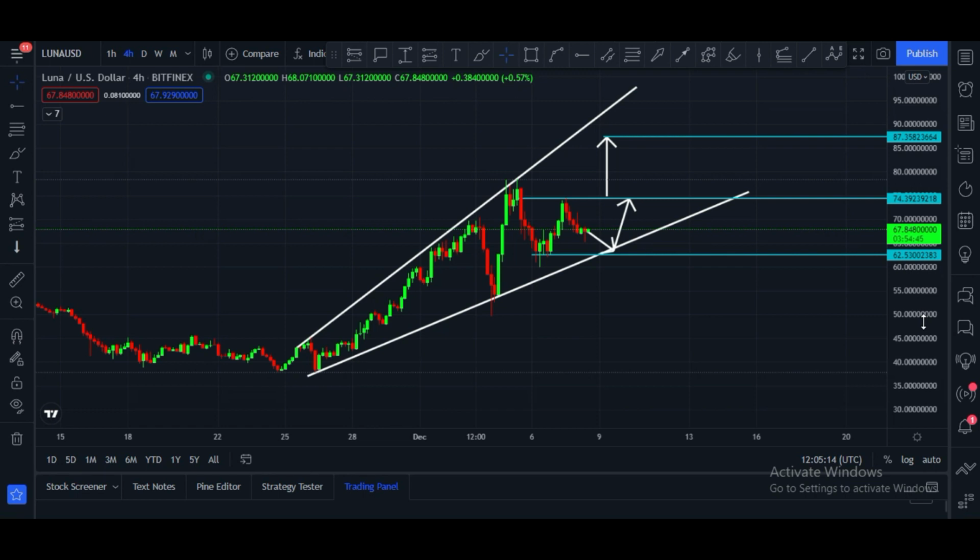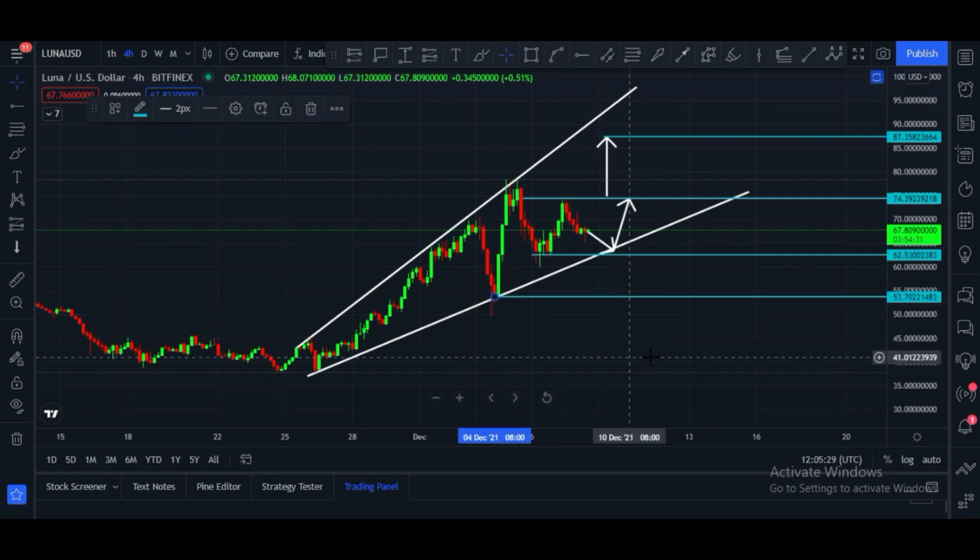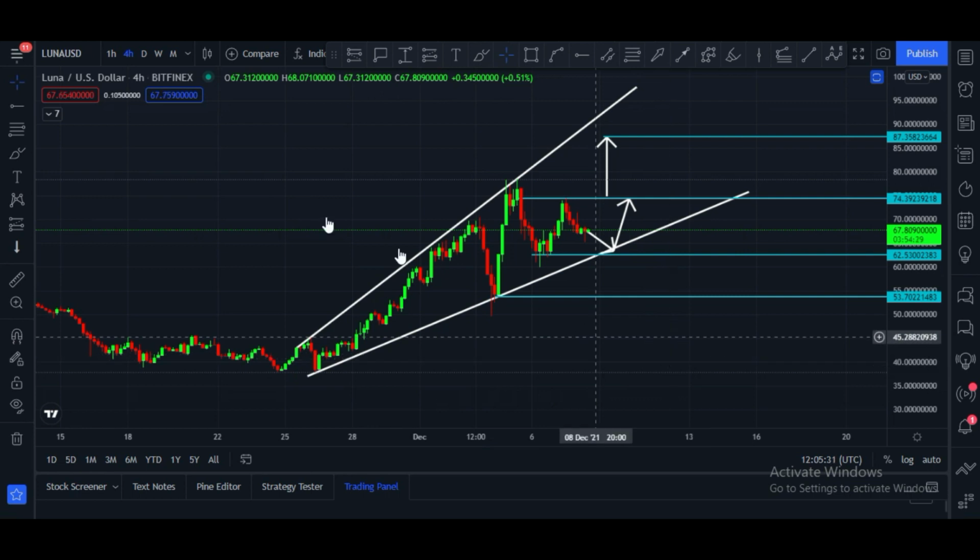But for this we have to wait until it breaks this resistance, $74 price zone. After that $87, maybe $92 is the target. And second strong support for Luna, if it breaks towards downside, is at $53 price zone.